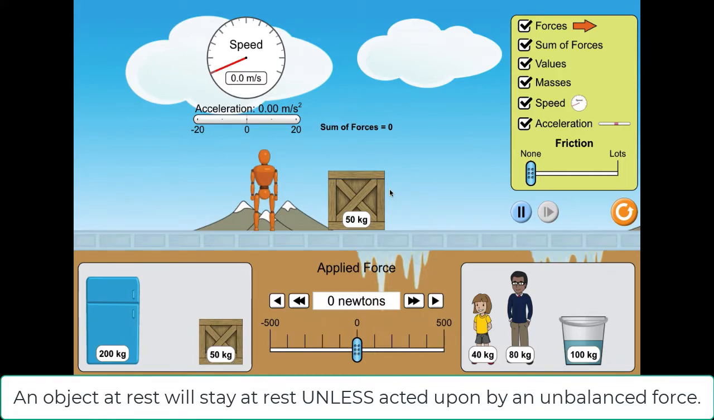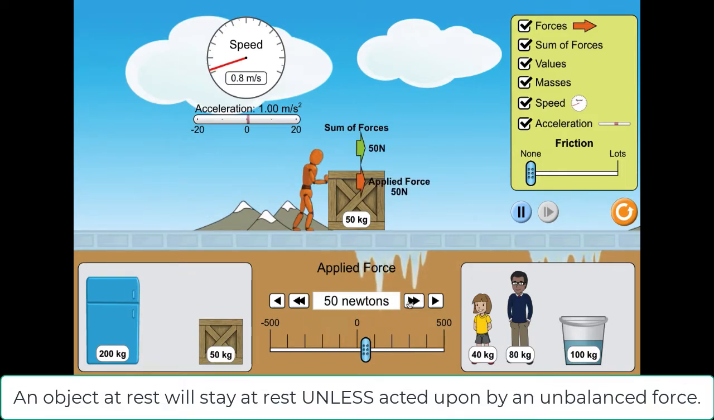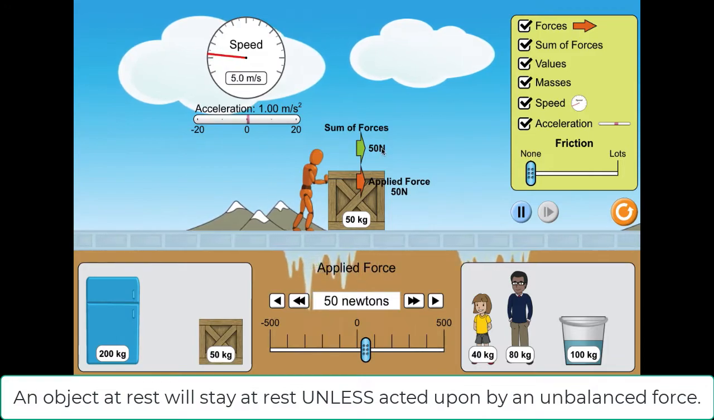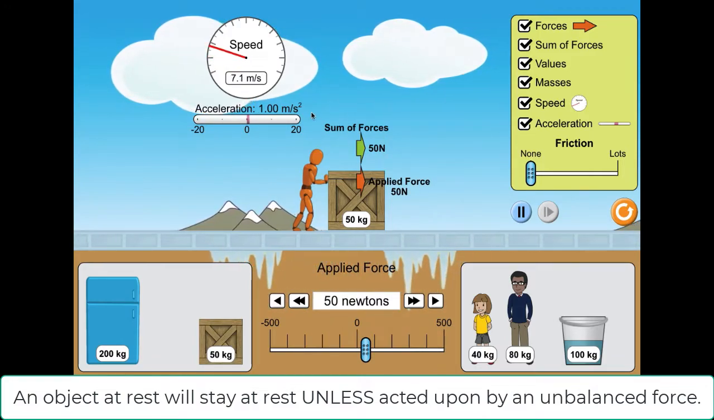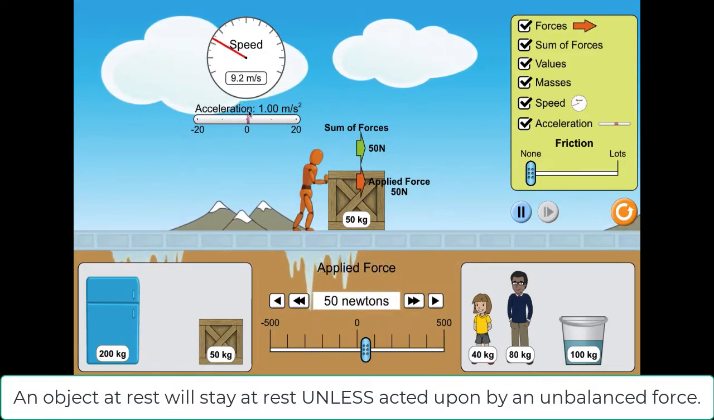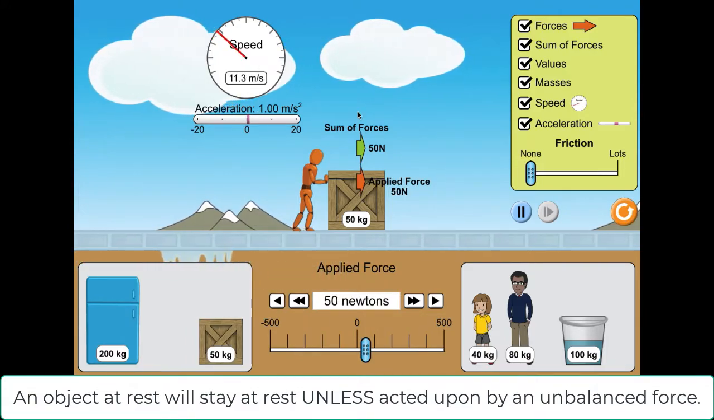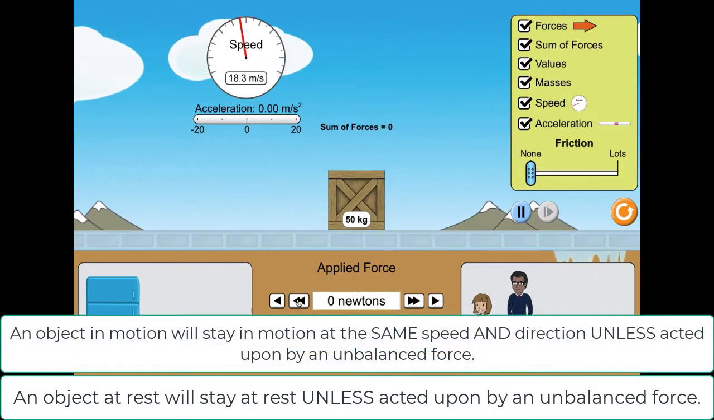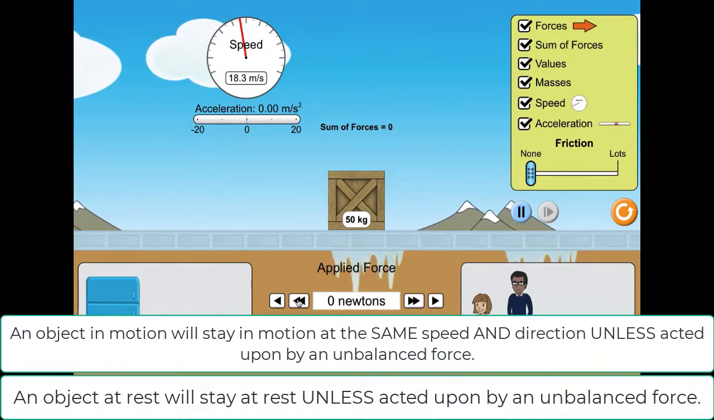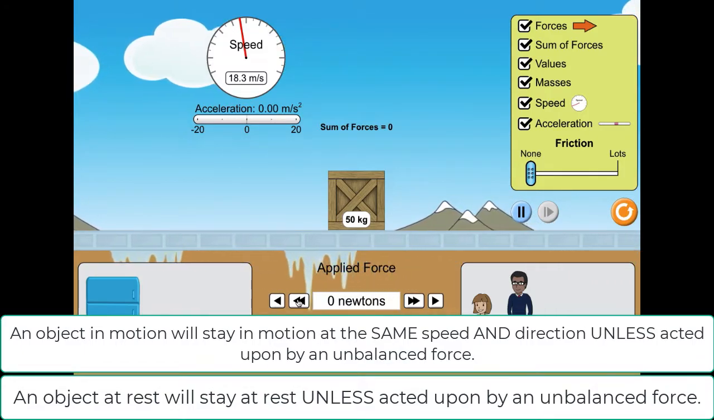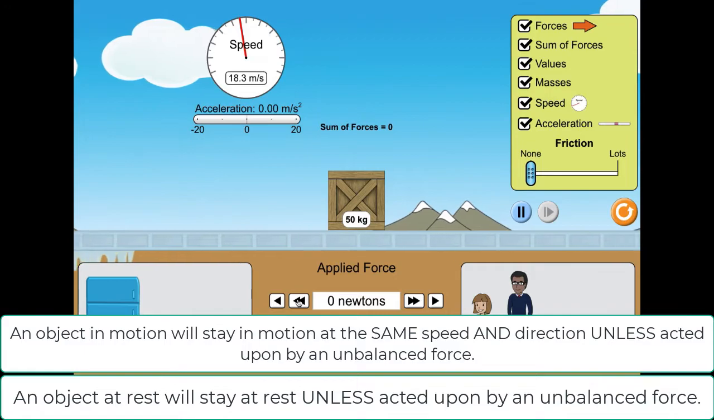If I unbalance forces by applying more force to one side, the object will now accelerate. And so in this case, we have a sum of forces of 50 newtons to the right. We now have some acceleration, and so we see this thing start to speed up in this case. Next, an object will stay in motion at the same speed and direction unless acted upon by an unbalanced force.